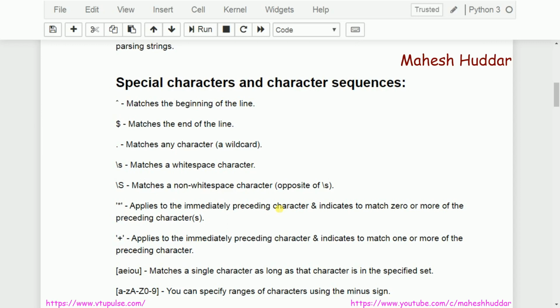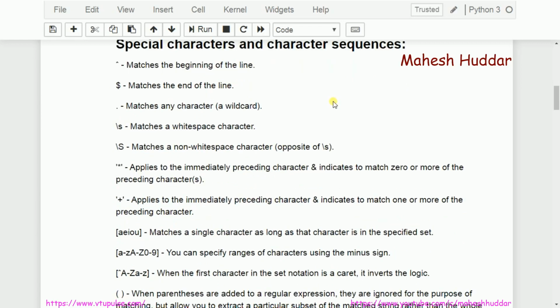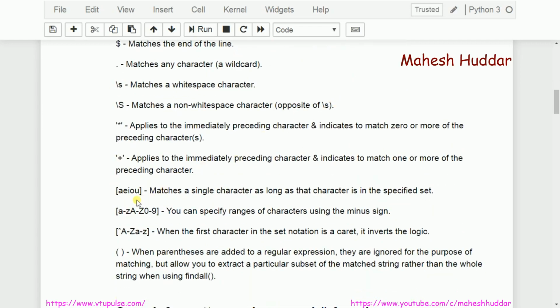So these are all the special characters. Now there is something called character sequences. How do we write these character sequences? We write character sequences within square brackets.